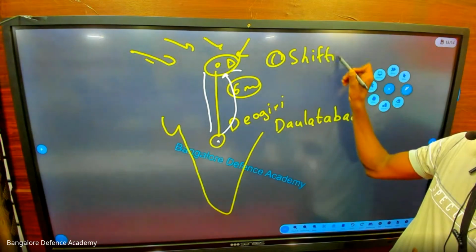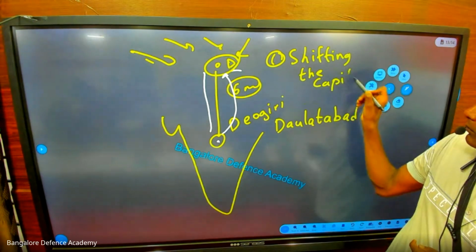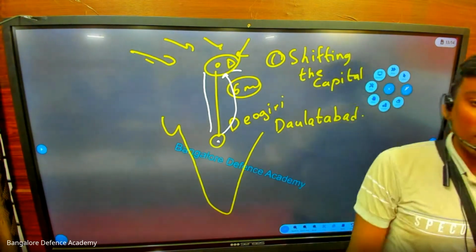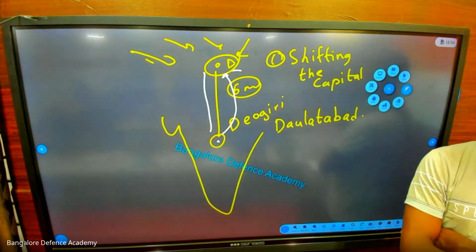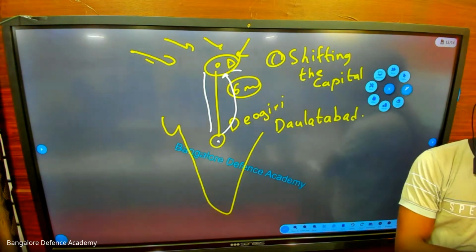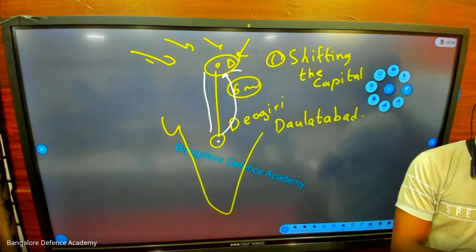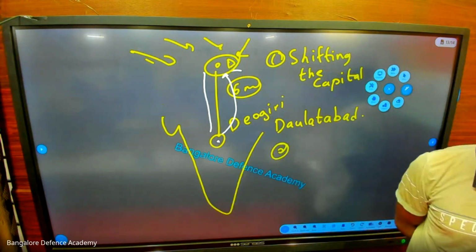Write it down: shifting the capital. Yes, Pratham, written? Yes, sir. Let us try to understand the second mistake.